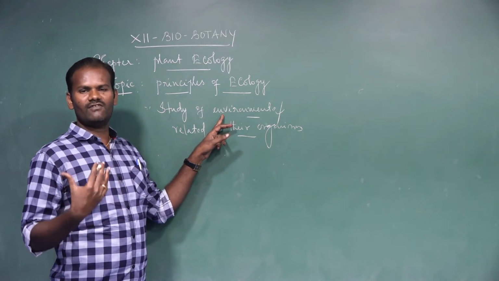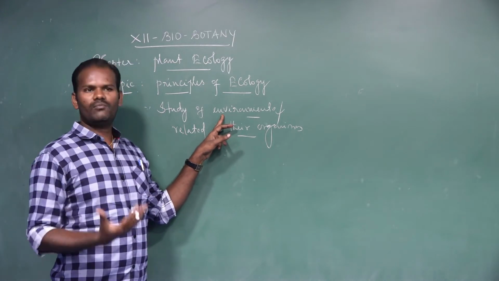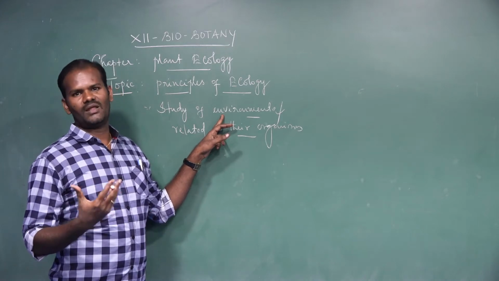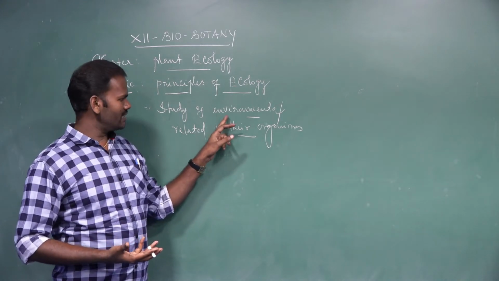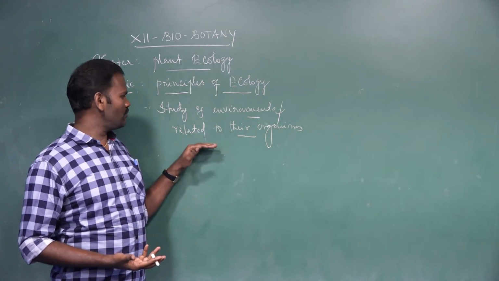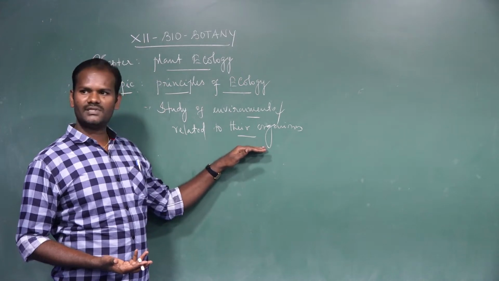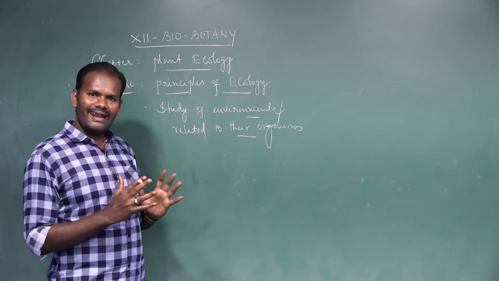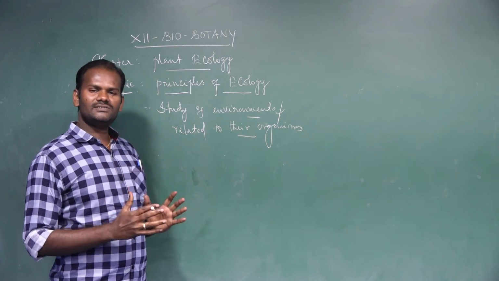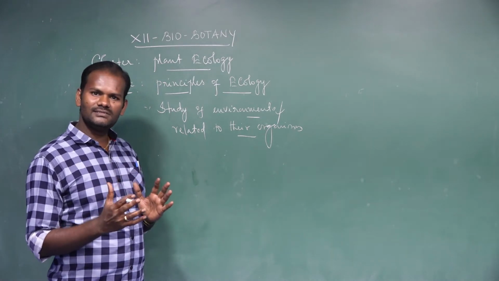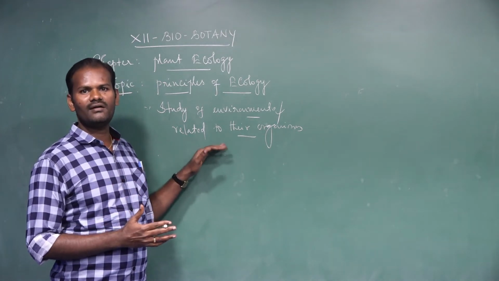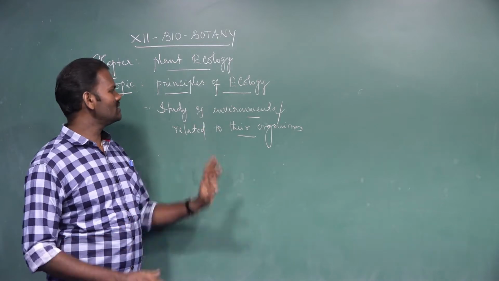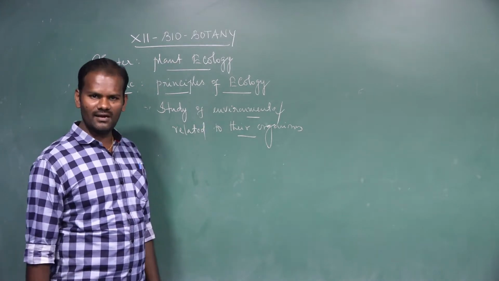The environment is always composed of biotic components such as plants and animal communities. How a particular organism interacts with its environment, the study of these interactions and interrelationships between the organism and their environment, is called ecology. It is also called plant ecology.